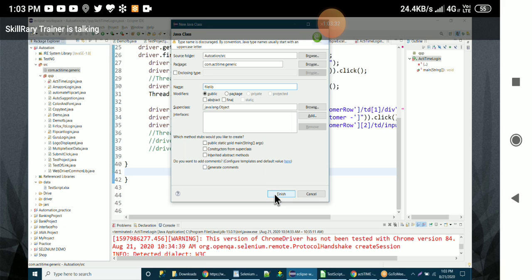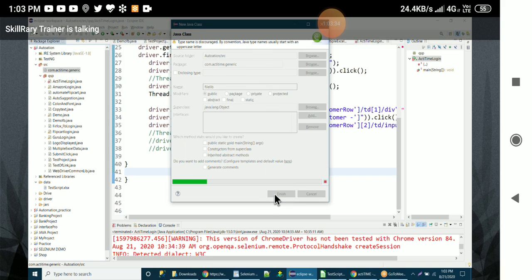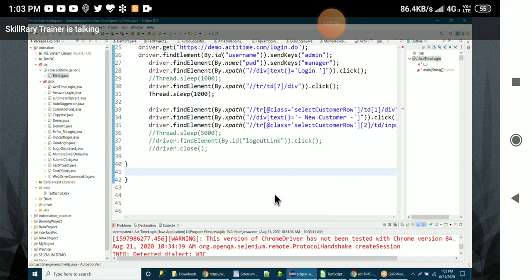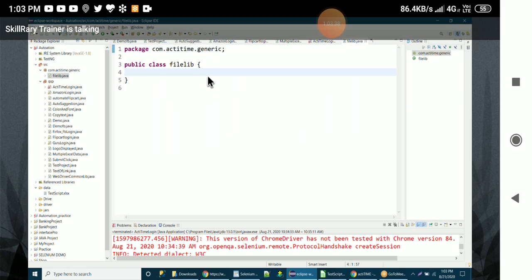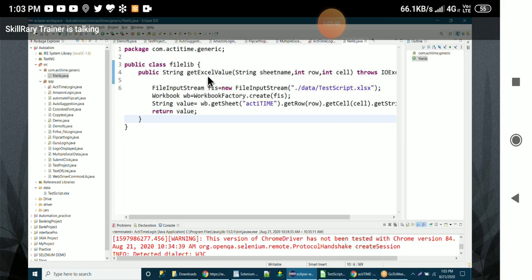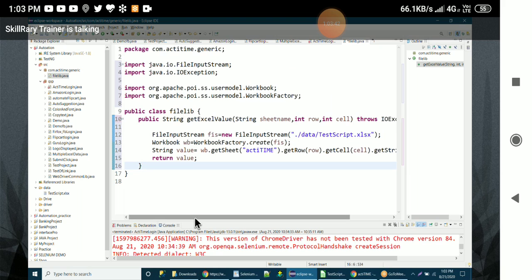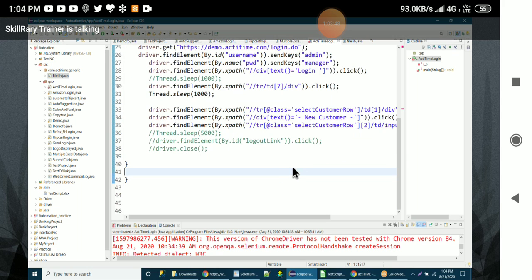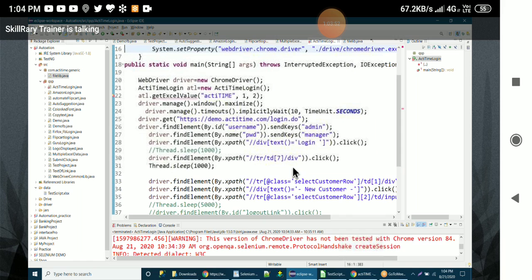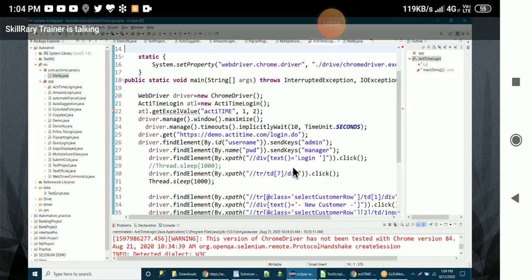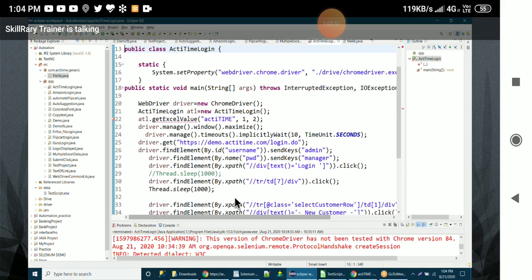Okay, finish. Paste that method. Control V. Okay, now save it and go to your ActiTime class. Now create it the same way. Scroll up. Remove line number 21.